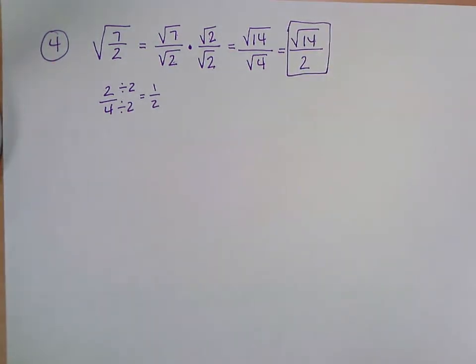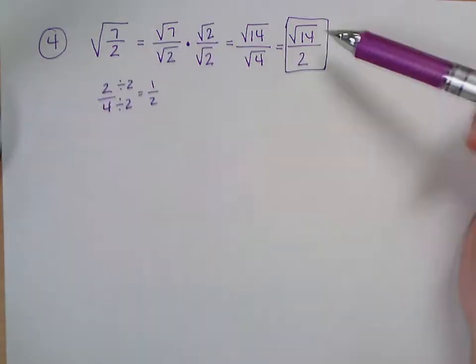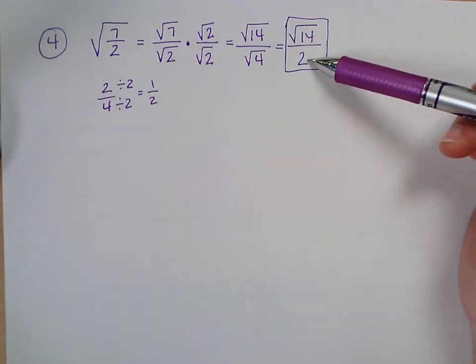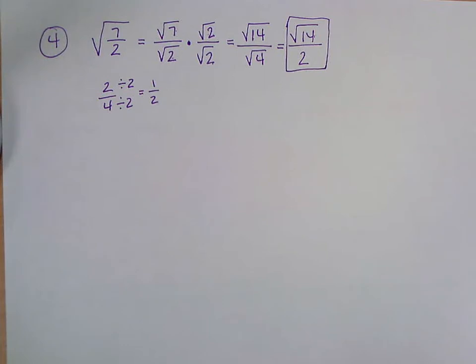I cannot divide the 14 with the 2 because the 14 is in a square root, the 2 is not. So I cannot divide the two numbers to get square root of 7 as my answer. So don't do that.